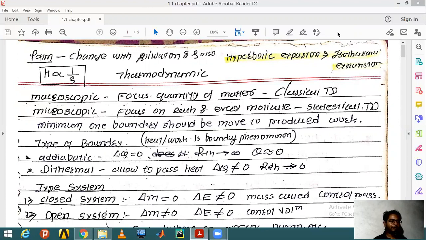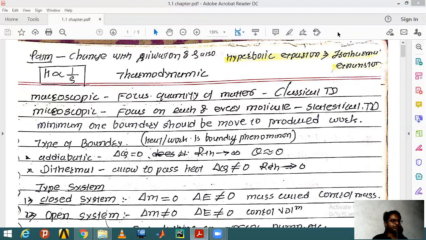And this phenomenon is basically used to calculate temperature, because if you relate the temperature with the third body, then you can relate the two bodies to each other. So on the basis of this law, we actually calculate the temperature. And if we go to the first law of thermodynamics, the zeroth is zero and then comes the first law. The first law is like a common law.